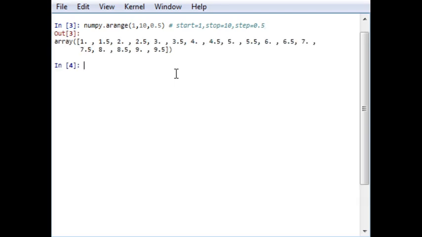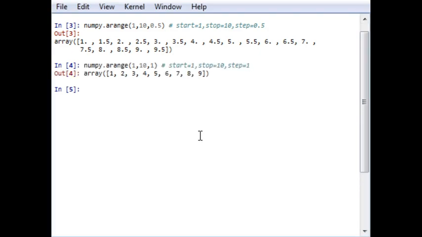And the output will be as follows. It runs from 1 to 9 or 1 to 10 with a step size of 0.5, but the end point has not been added. Similarly, if I change the step size to 1, the output will be with a difference of 1, but the end point will not be considered. Okay.